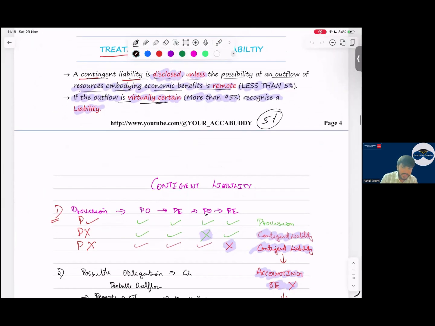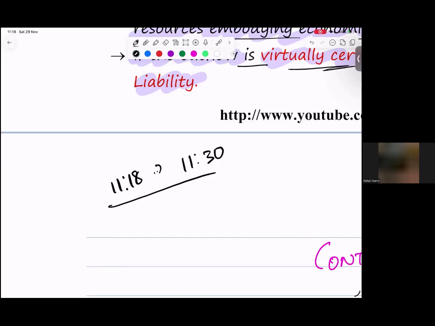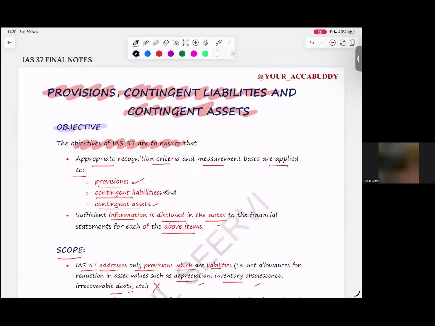So now the time is what? 11:18. Everyone be back by 11:30. After that, we will do IAS 37, IAS 38, then 20 and 23. Chalo, everyone come back.